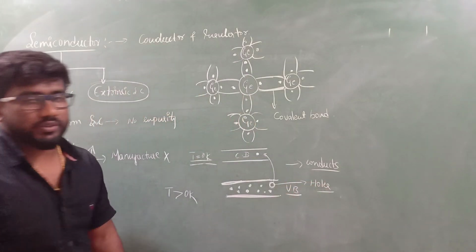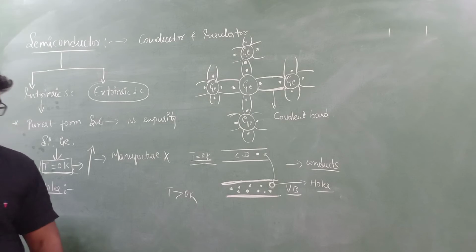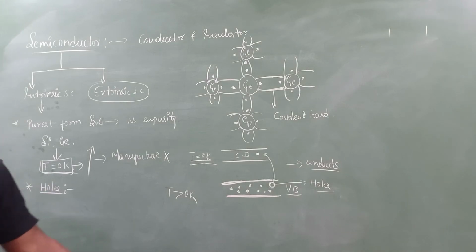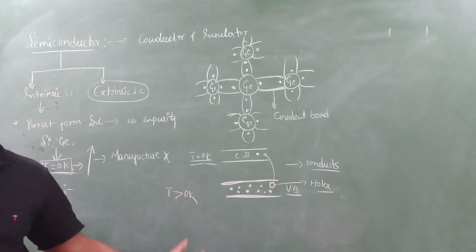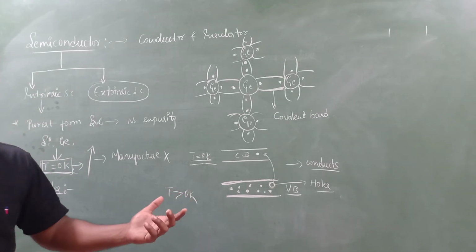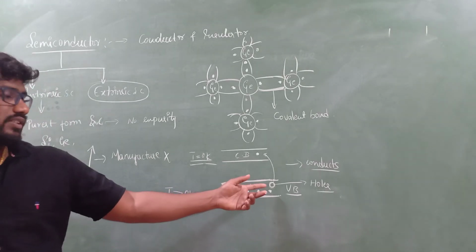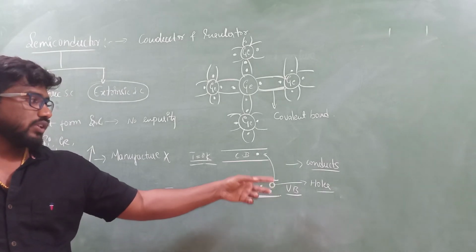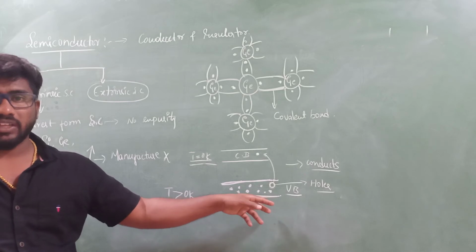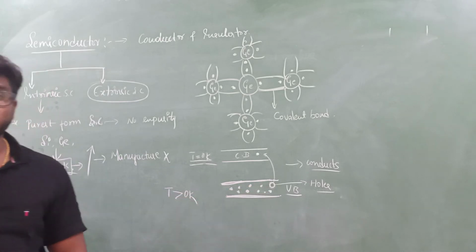I hope now we understood what we mean by holes. Holes are nothing but what? When an external energy is given, or when you increase the temperature of an intrinsic semiconductor, the electrons which are present in the valence band will move to the conduction band while leaving an empty space. That is what we call a hole.